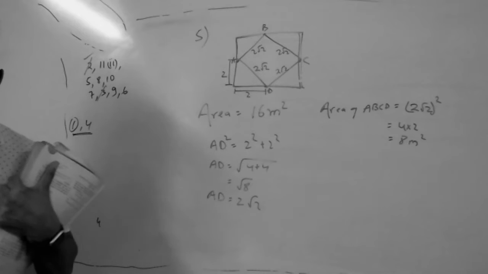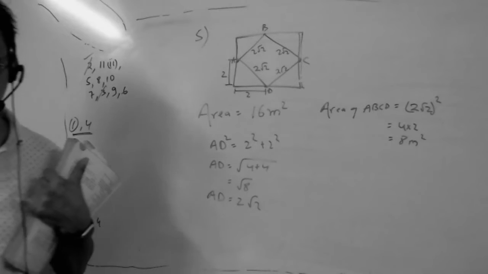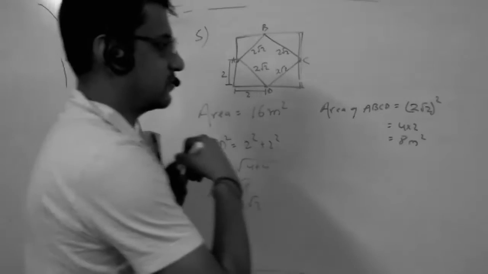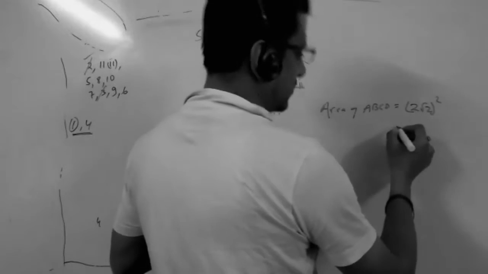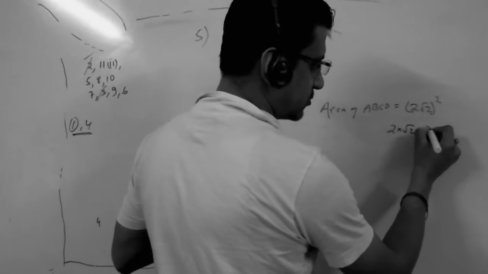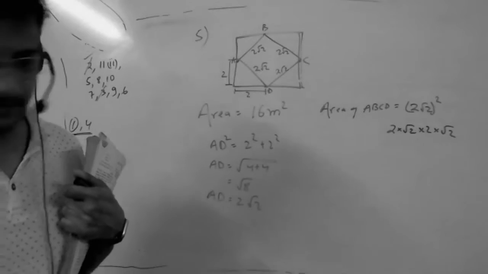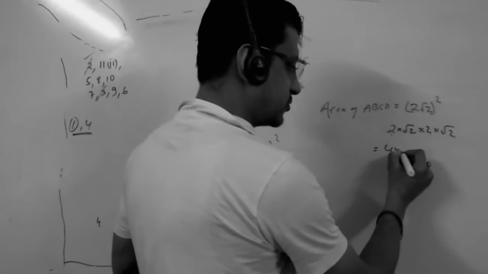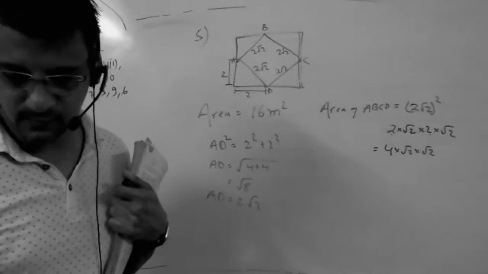Okay, sir. Clear? No, sir, it's not clear. The under root thing I didn't understand. Okay, you have studied exponents, na? So can you write this as 2 into under root 2 into 2 into under root 2? So this into this is 4 into under root 2 into under root 2. Correct? Till this point, is it okay? Yes, sir.